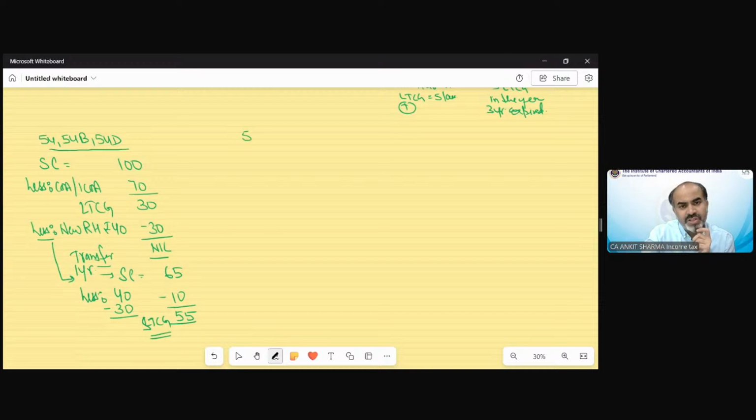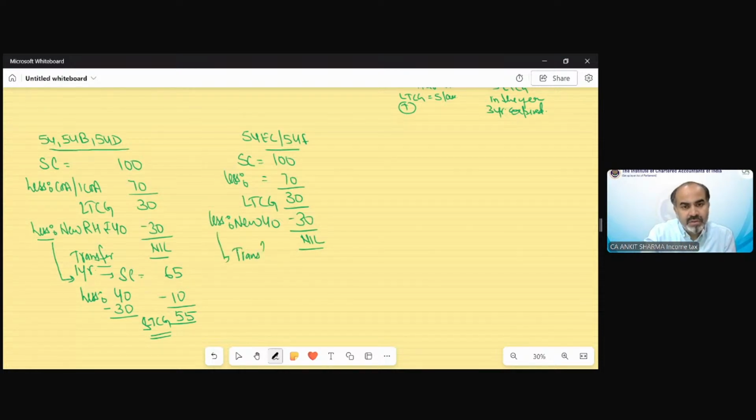But if it is the same question under section 54EC or 54F, suppose the sale consideration is exactly the same, 100, less the same cost of acquisition, 70. Suppose this is long-term capital gain of 30. Then the new investment is, suppose, 40 lakh. So we'll reduce 30 and there would not be any gain. Now if this property has been transferred, for section 54EC the limit is 5 years. For section 54F, the limit is again 3 years. Fine. But the implication is the same.